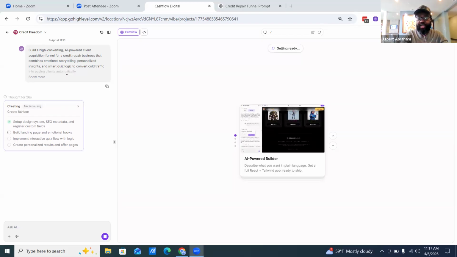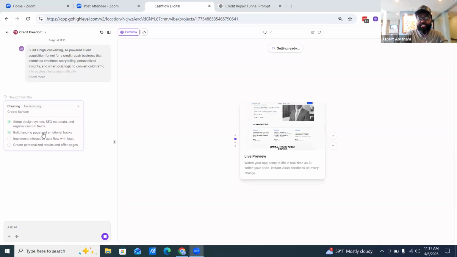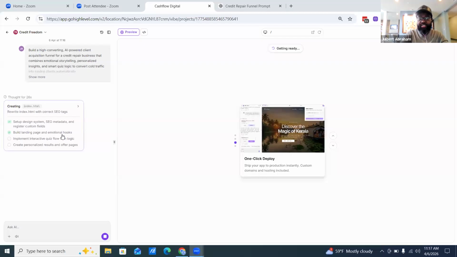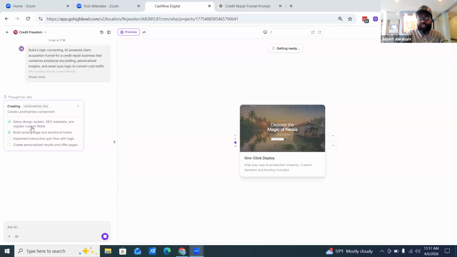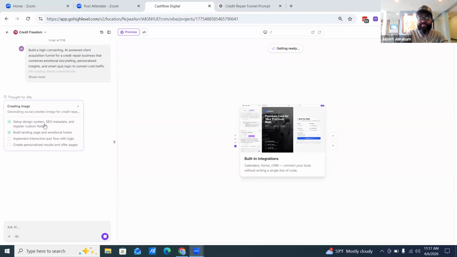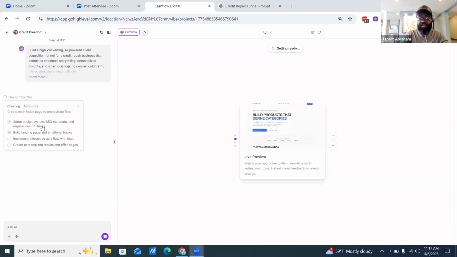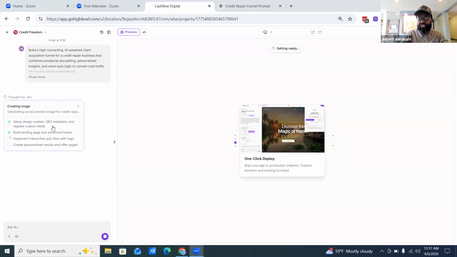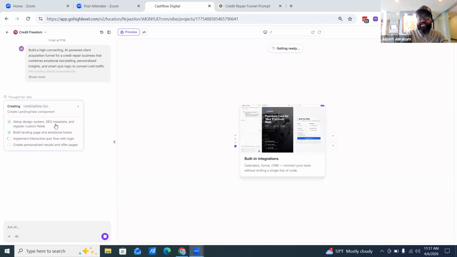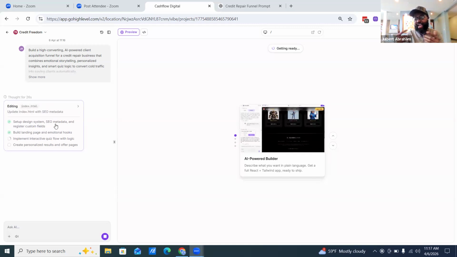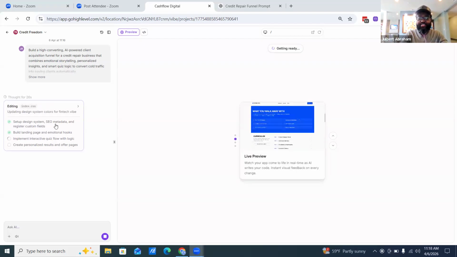All right. So as you can see, it's happening in real time. It's building the landing page. I already set up the design and system, and the SEO metadata, the registration, all that is already set up. Now it's building out the landing page and emotional hooks, right? Then it's going to add the quizzes. So it's building things out as we do this, you know?